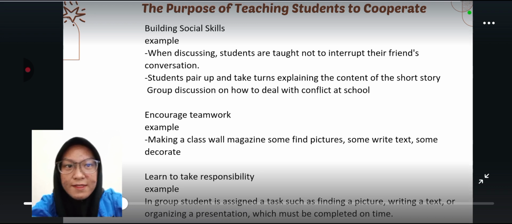The second is to encourage teamwork. Achieve success together by helping each other and sharing responsibilities. For example, making a class wall magazine. Some find pictures, some write text, and some decorate. The third is to learn to take responsibility. In a group, students are assigned tasks such as finding a picture, writing a text, or organizing a presentation, which must be completed on time.